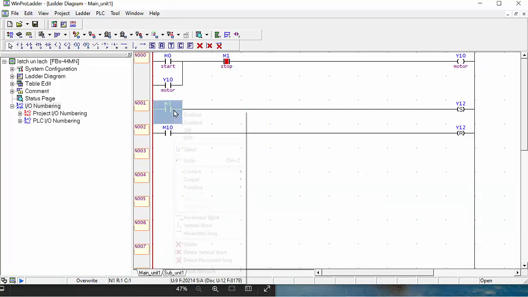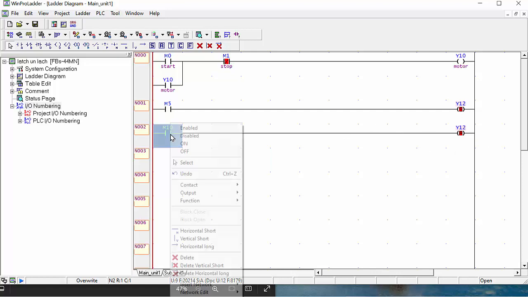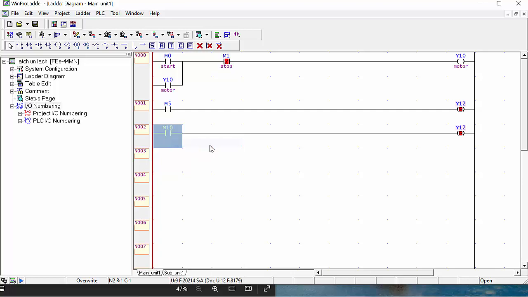See, now when you give the signal on, your Y12 will go to set condition. Once you make it off, it will not turn off, because when you give the signal of M10, this Y12 will be reset. Make it on, and after that your Y12 will be reset.